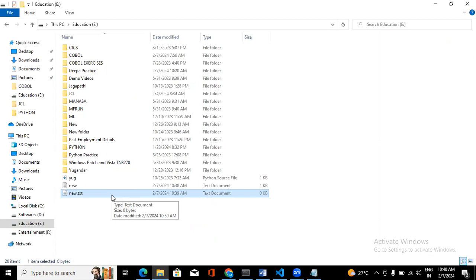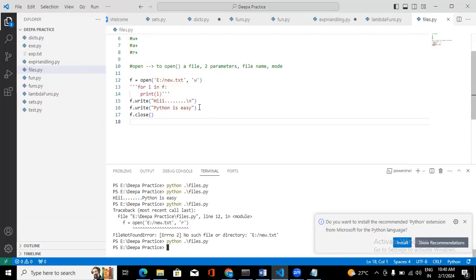Now we can run once again with some different mode, so let me add some content. Let me open the file in append mode.